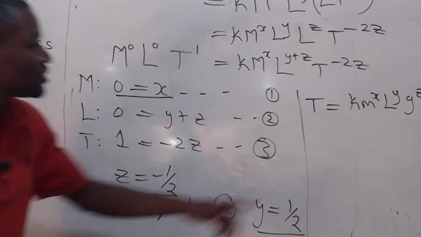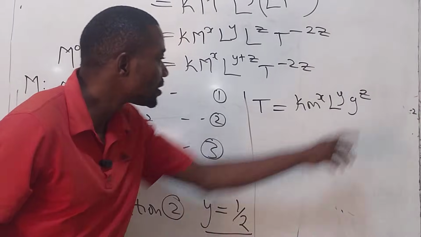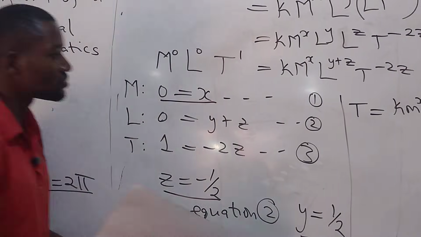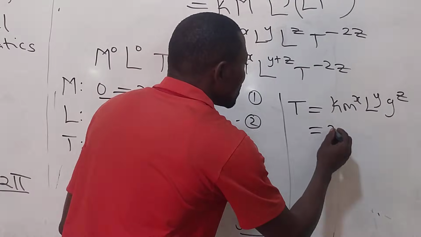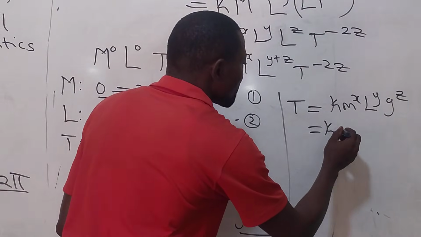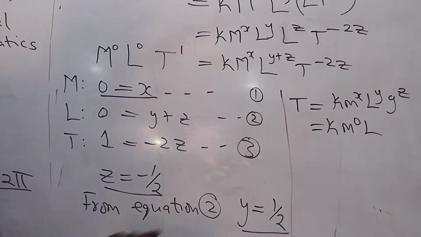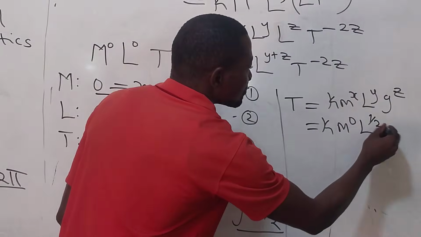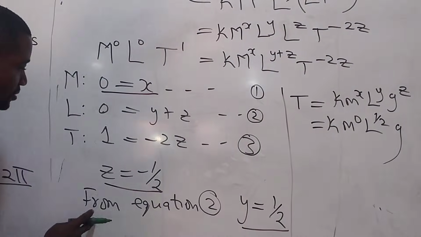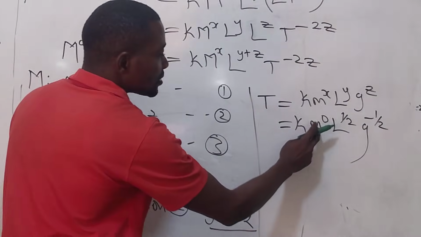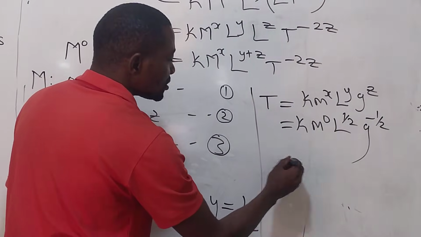All we need to do now is to substitute for x, y, and z. So the value for x is 0. So you have k m to power 0, l to the half, g to the minus half. Anything raised to power 0 is 1 when you multiply.